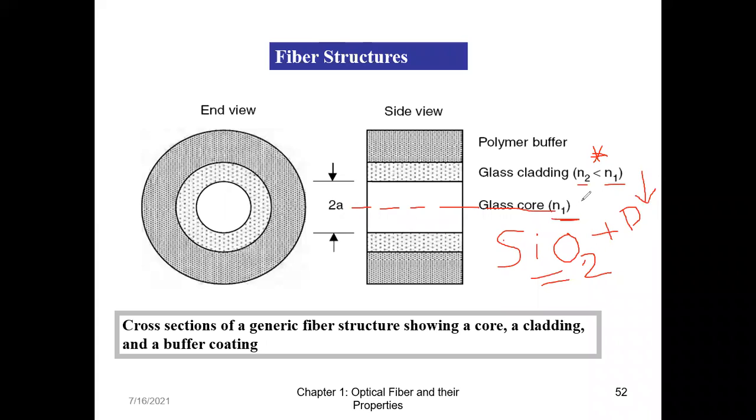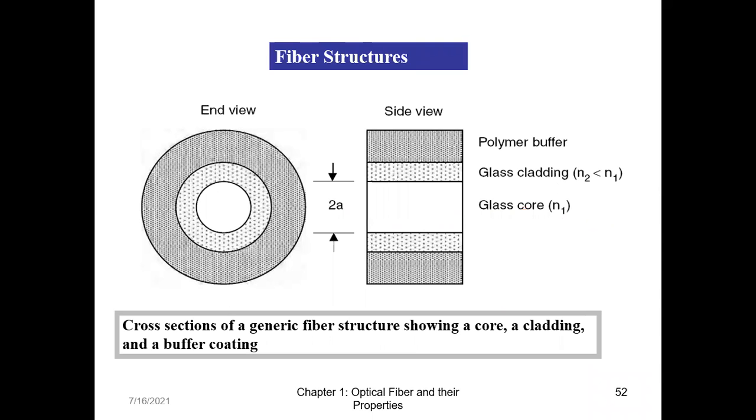When we see the manufacturing of fiber, we will see which dopants increase or decrease the refractive index when mixed with SiO2. But remember one relation: N2 is always less than N1. We don't use NX, NY, anything. N1 is for the core, N2 is for the cladding. N1 should be greater than N2, or N2 should be less than N1. The cross section of a generic fiber structure shows a core, a cladding, and a buffer coating. In most of the diagrams, we will be using this simpler structure. So that is the structure of the fiber.